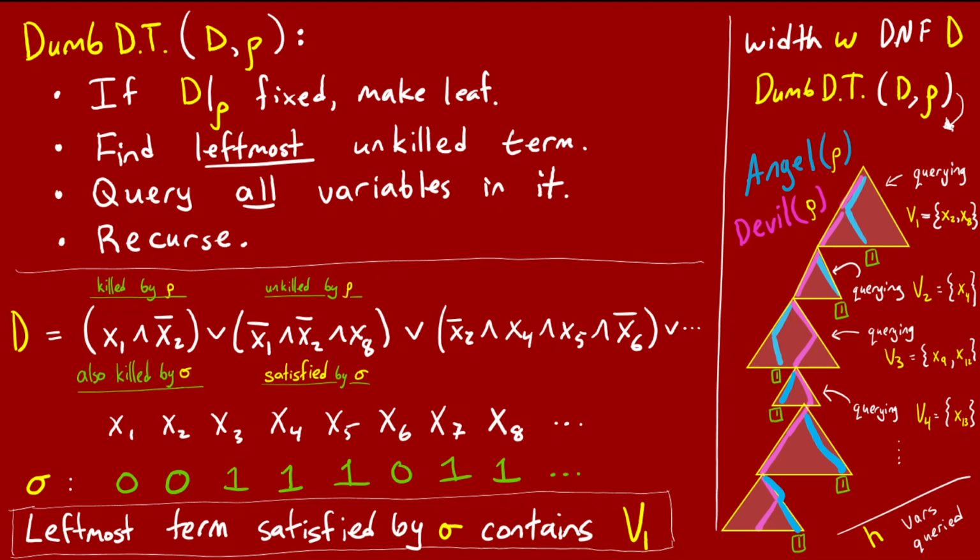On the other hand, let's consider the first term that rho leaves unkilled. In this term, rho fixes some literals to true, x1 bar is fixed to true in our example, but rho leaves the rest of the variables in this term unfixed.